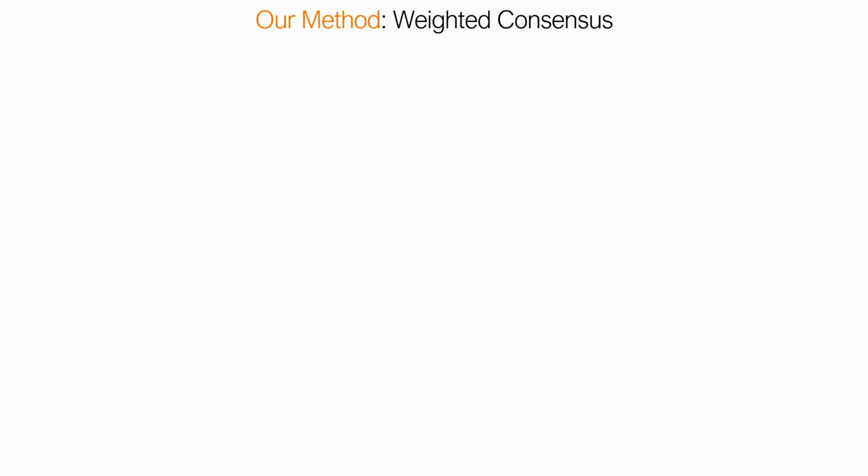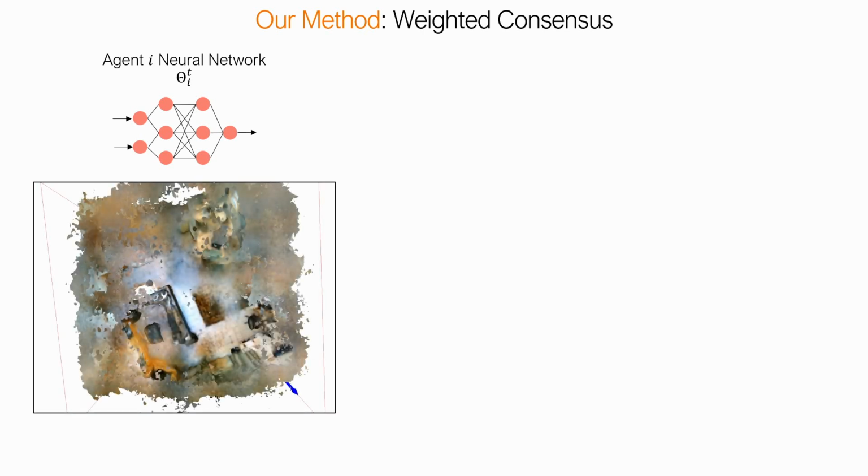For our method, we first provide some intuitions on the consensus. Let's say we have agent i and its neural network. We render a map out of the neural network. It looks like this, where most of the neural network parameters correspond to a region that is well reconstructed, but some of the neural network parameters correspond to a region that hasn't been explored yet.